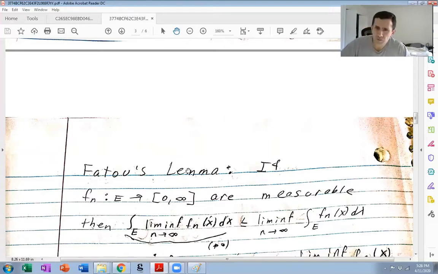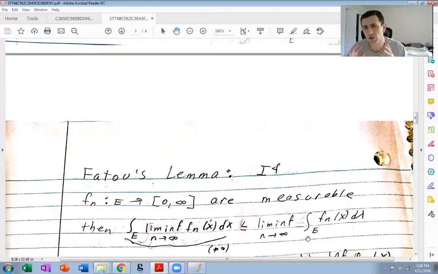Okay, right, so Fatou's lemma says if the Fn are measurable and non-negative, then the integral of the lim-inf is less than or equal to the lim-inf of the integral. Now let me put this into context. The way you should think about this is basically all that can be said if you simply have a sequence of non-negative measurable functions. We have no idea if Fn converges pointwise to anything at all. So in absolute utmost generality, if the Fn's are non-negative and measurable, we can still say something, and this is that something.